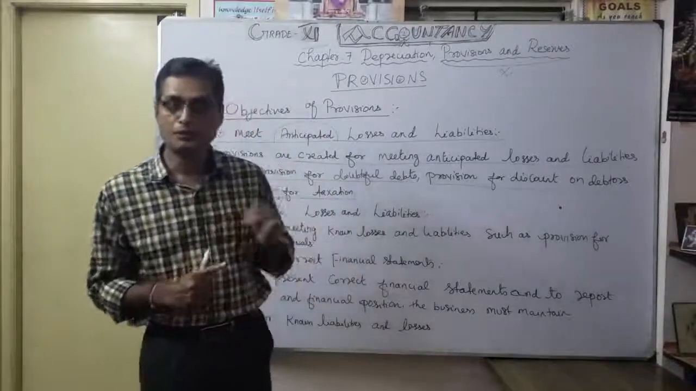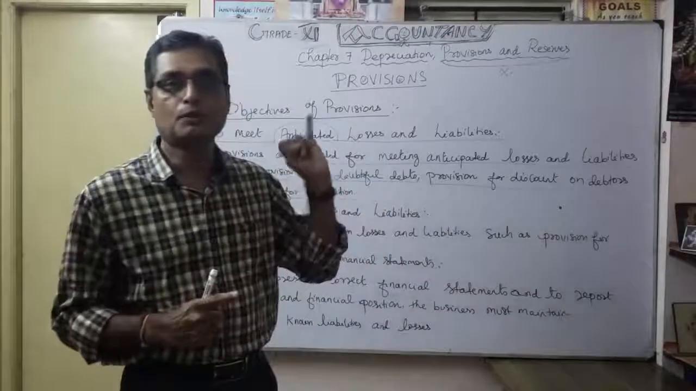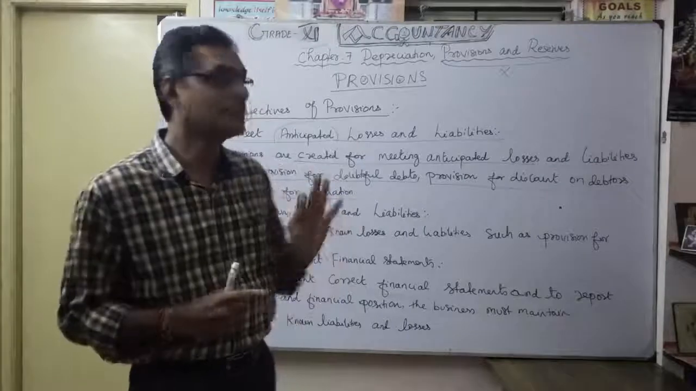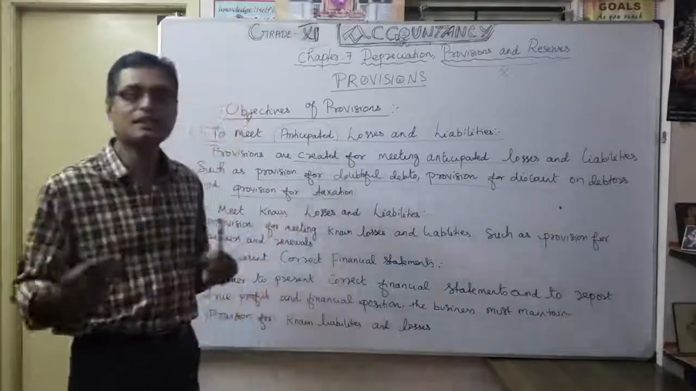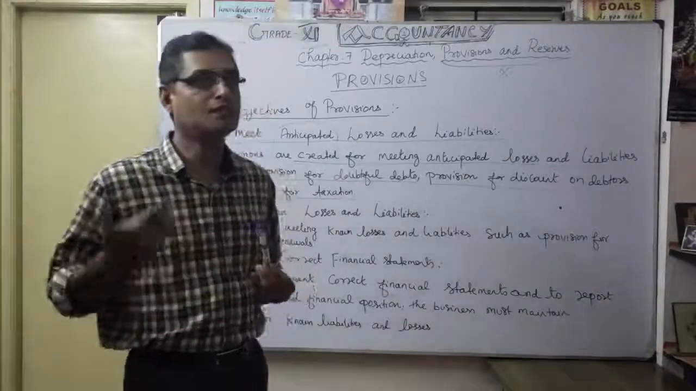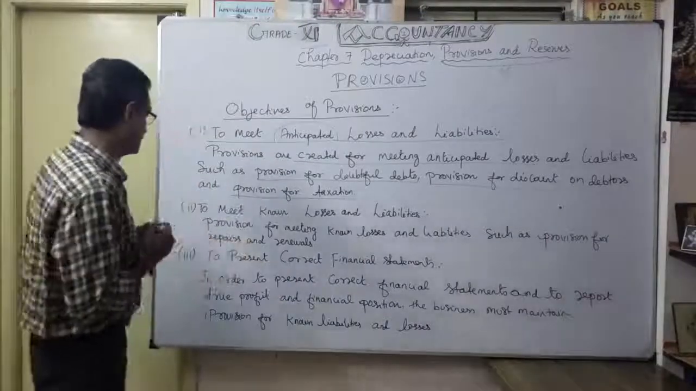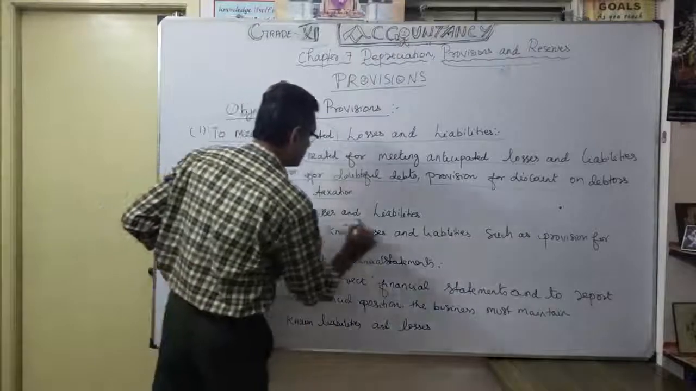Second one, provision for bad and doubtful debts. Provision for discount on debtors. And very important, provision for taxation. So these three are coming under anticipated losses. Okay, liabilities. Second one, to meet known losses and liabilities.